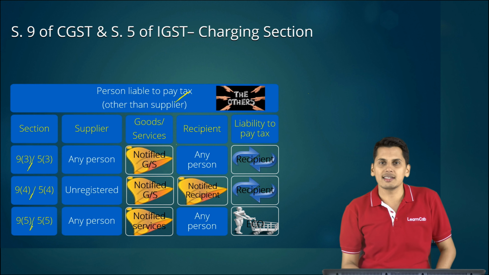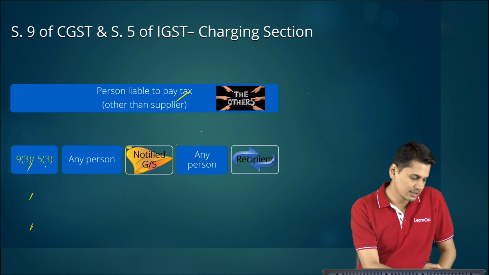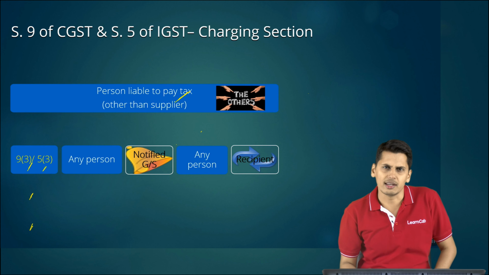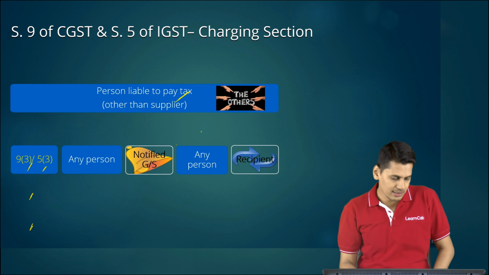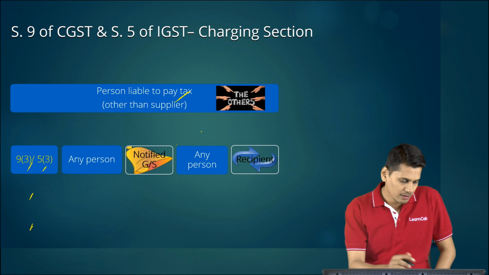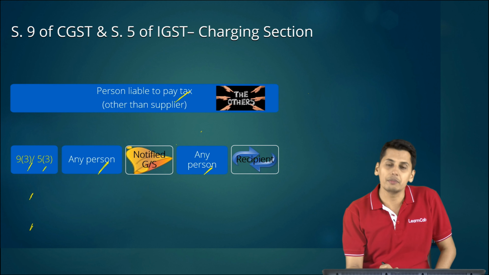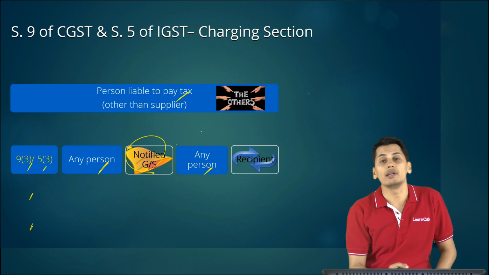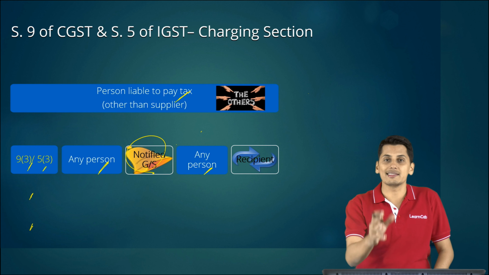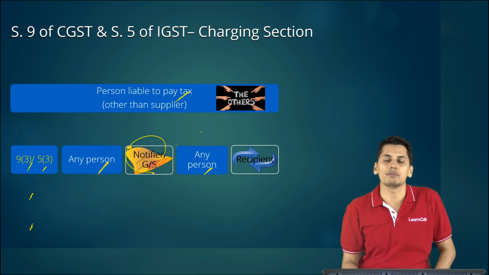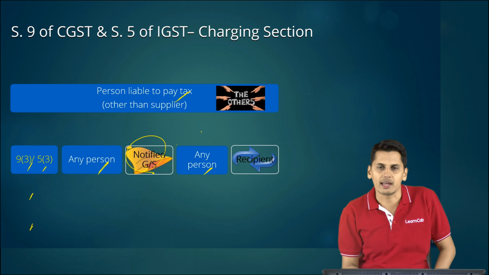So now friends, as regards 9 subsection 3 of CGST and 5 subsection 3 of IGST, the provision was that the supplier could be any person, the recipient could be any person, and the goods or services should be notified. In such case, it is the recipient of services who is supposed to pay GST under reverse charge mechanism.